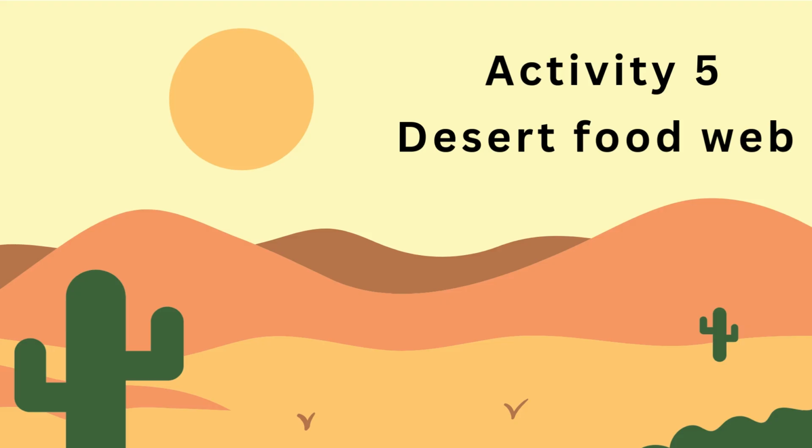Here we will study activity 5, desert food web. In this activity, we will see if there is a change in the ecosystem. So what happens to the food web? Will it be affected by this change or not?